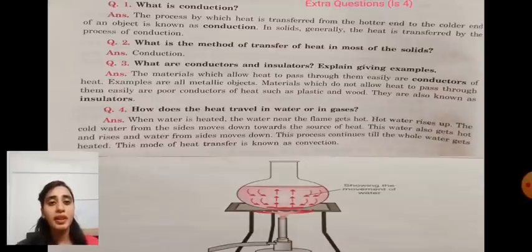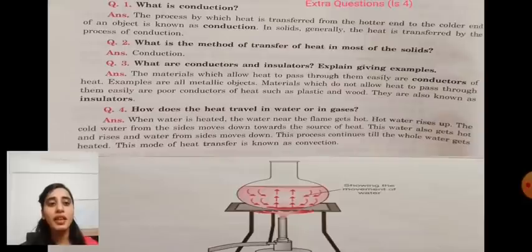The materials which allow heat to pass through them easily are called conductors of heat. For example, all metallic objects: silver, copper, iron. Now, materials which do not allow heat to pass through them easily are called poor conductors, like plastic and wood. They are called insulators.